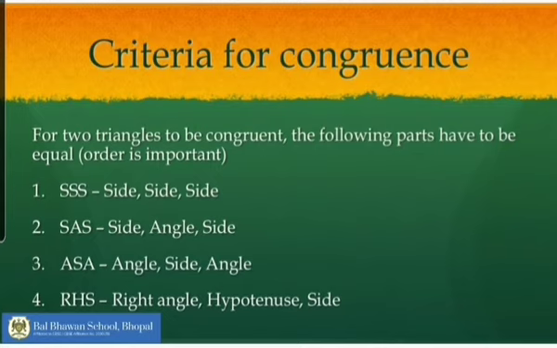And the fourth and last congruency which we are going to study in this chapter is, children, RHS, which is right angle, hypotenuse, side. We are going to study this more elaborately when we do the chapter.